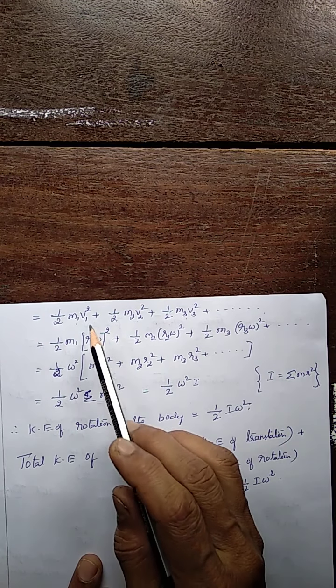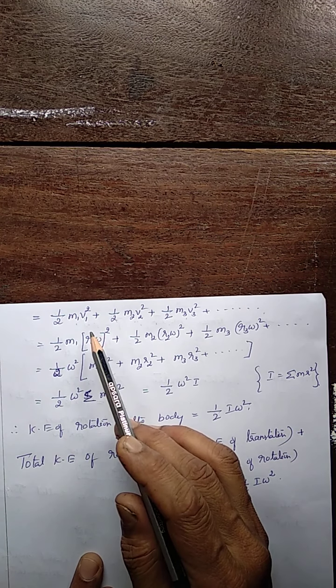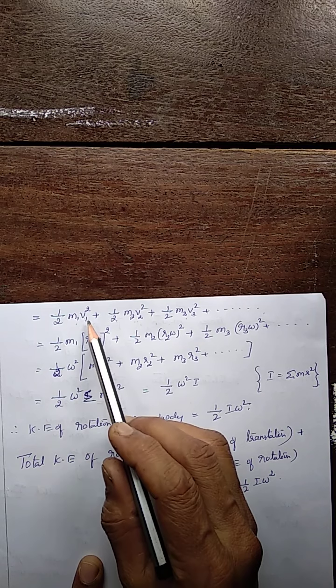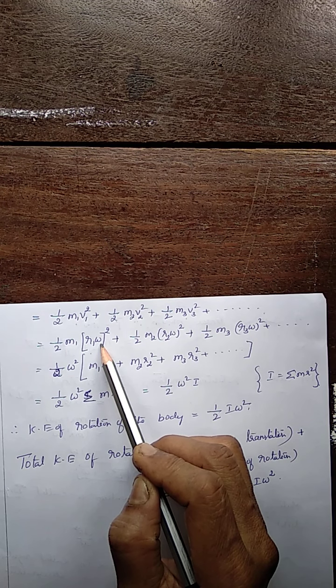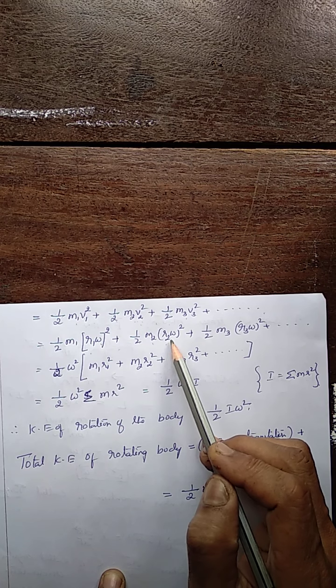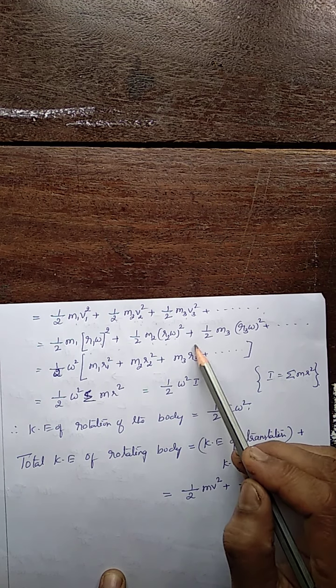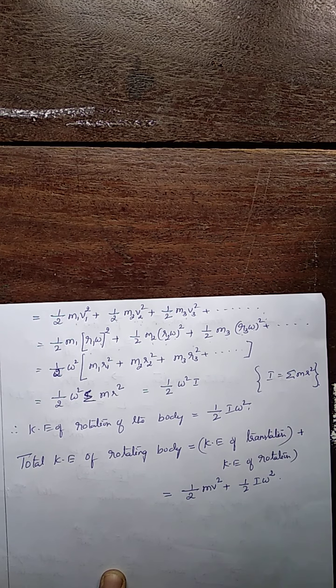Now, substitute v1, v2, v3 in terms of omega. What is v? v equals r omega. So v1 is r1 omega. Here omega is the same, while r1, r2, r3, etc. are different for different particles. Plus half m2 into r2 omega whole square, plus half m3 into r3 omega whole square.